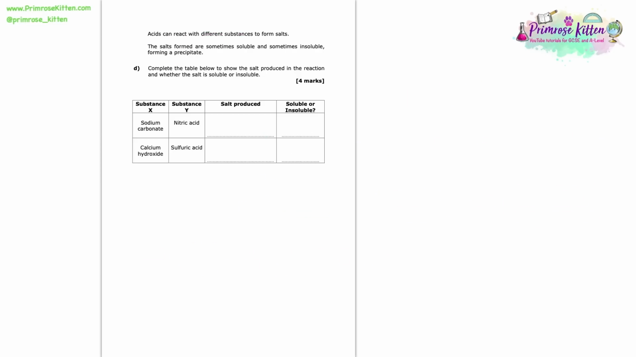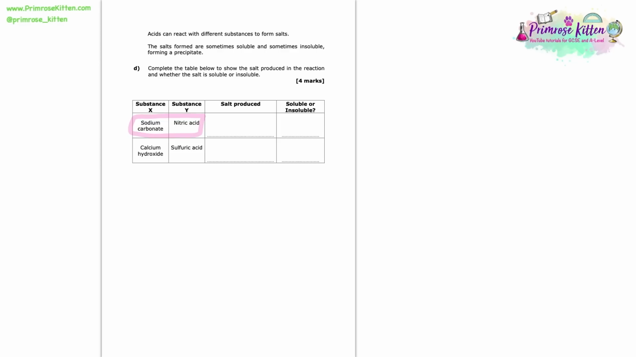Acids can react with different substances to form salts. The salts formed are sometimes soluble and sometimes insoluble, forming a precipitate. You were asked to complete the table below to show the salt produced in the reaction and whether the salt is soluble or insoluble. So the first thing we need to do is work out what is made when we react these things together.